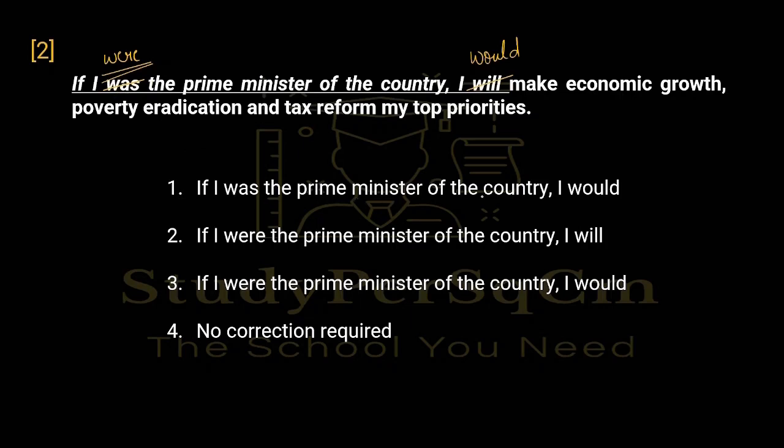If I was the prime minister of the country, I would. So the "would" part is correct, but "was" is still there and we need "were", so incorrect. If I were the prime minister, but it's still saying "I will", so incorrect. If I were the prime minister of the country, I would. So this is correcting all the errors. So this is going to be the correct option, and we know that a correction is required, so this is eliminated.